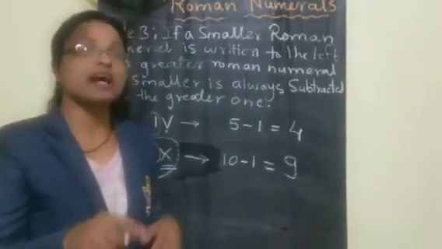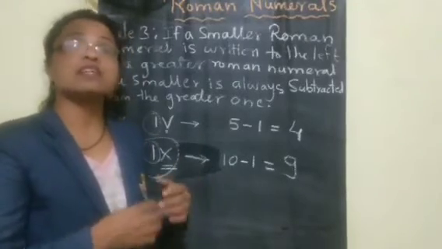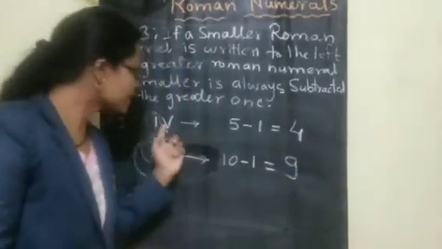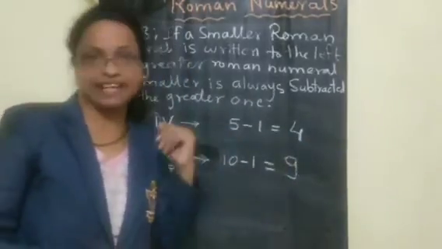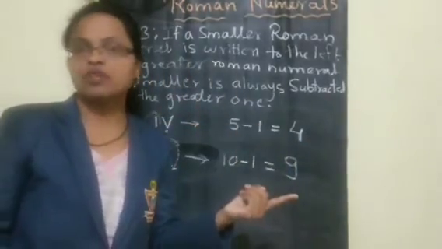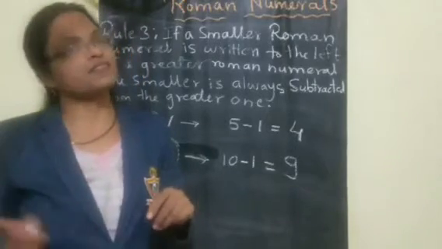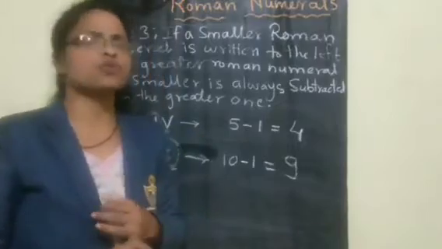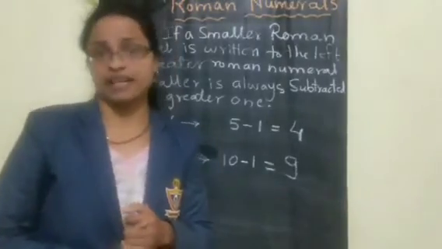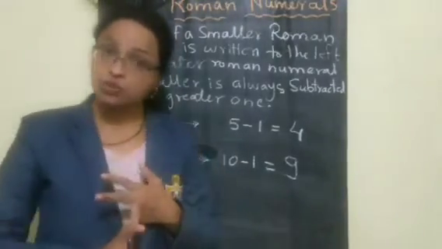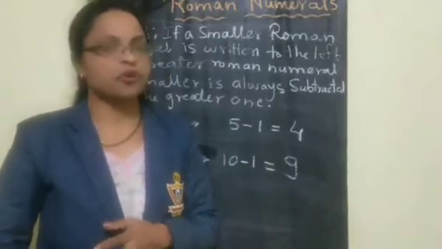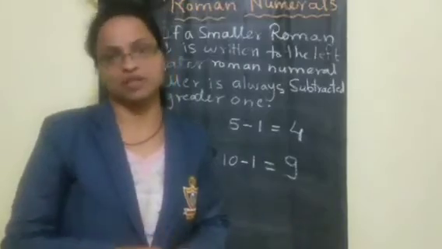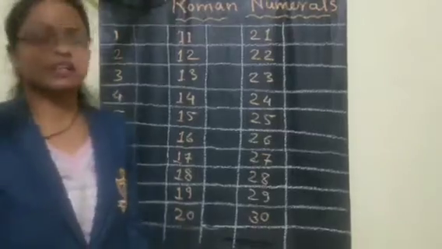Similarly, if a smaller Roman numeral is written to the right side of the greater one, it is added. These 3 rules you people have to keep in your mind. Now with the help of these 3 rules and the remember points, let us write 1 to 40 numbers in Roman numerals. So let us start.